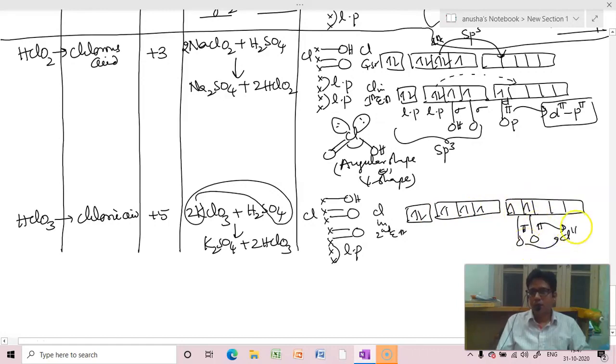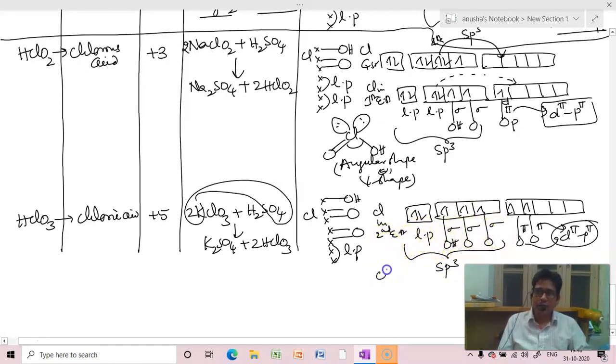These two are d pi p pi bonds. Whereas this is sigma, this OH is also sigma. There is a lone pair, sp3, with 3 bond pairs and 1 lone pair. We'll get pyramidal shape. Right, beta?